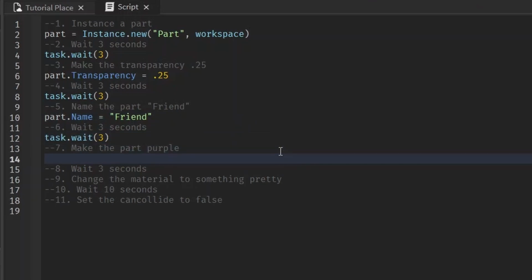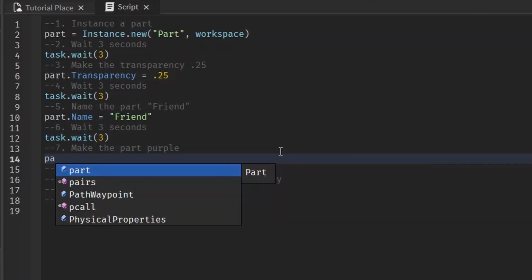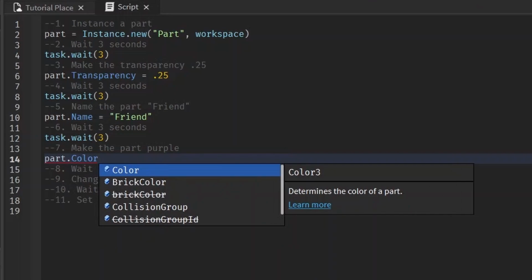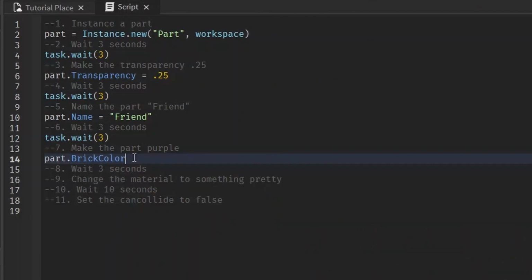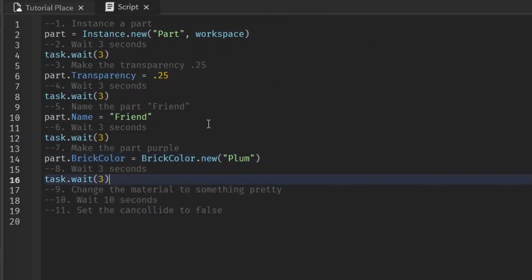Now we're going to change the part's color to purple. So part.color. I don't really know what purple colors they have. Or I'm just going to use a brick color so I don't have to figure out the RGB value. I guess plum is fine. Let's make it brick color. BrickColor.new plum. And wait 3 seconds.